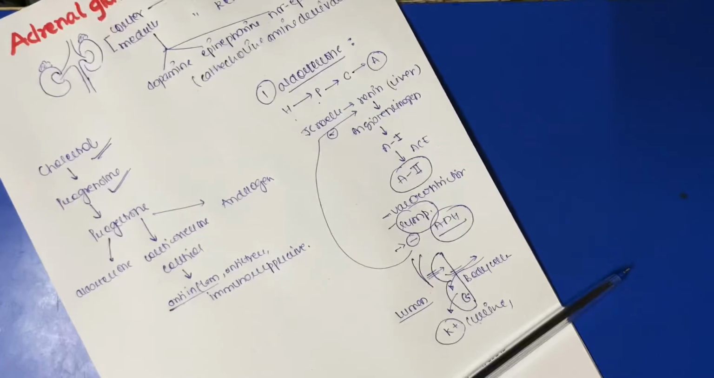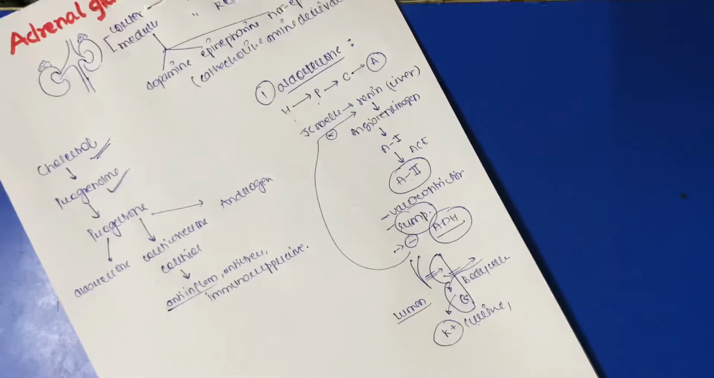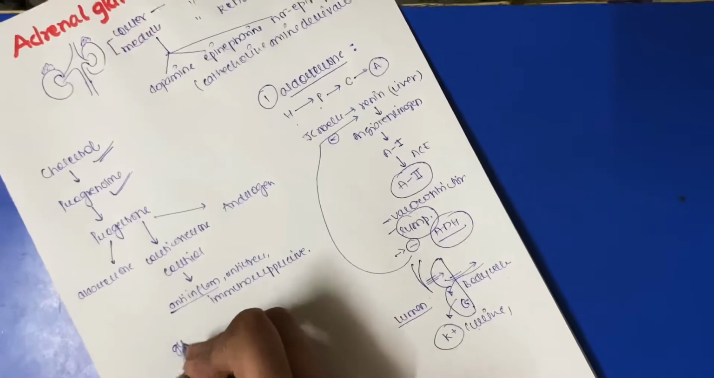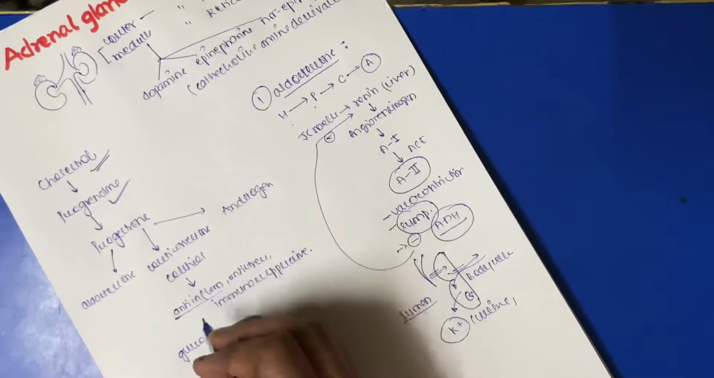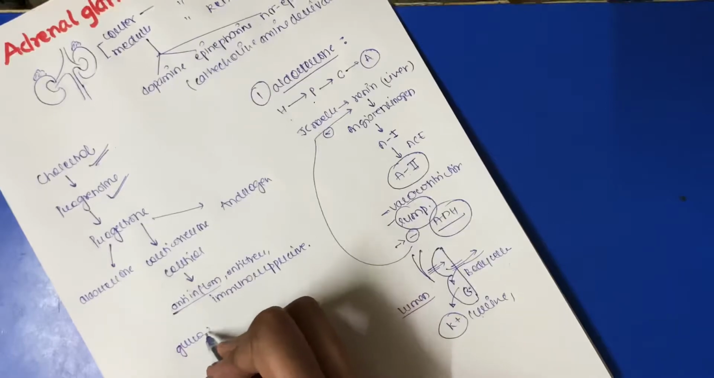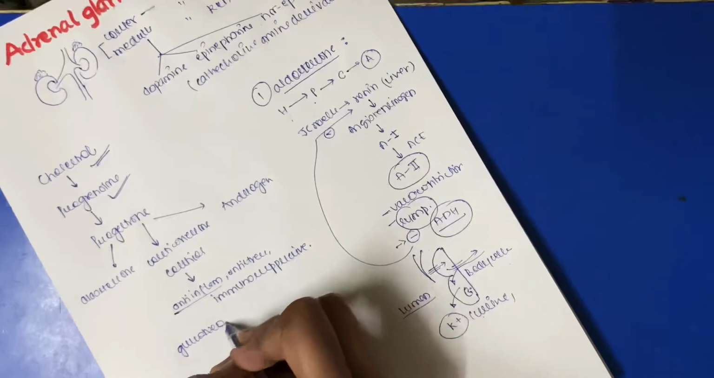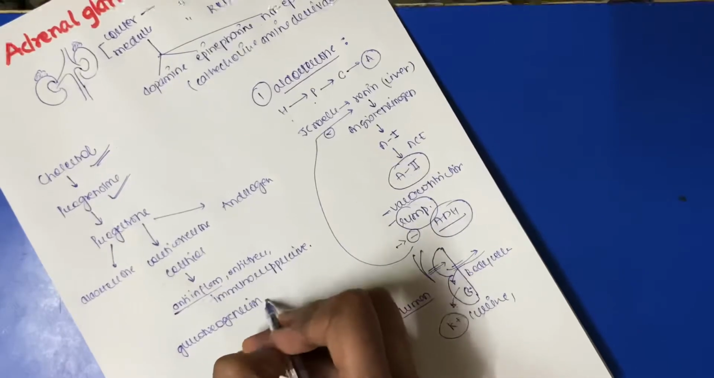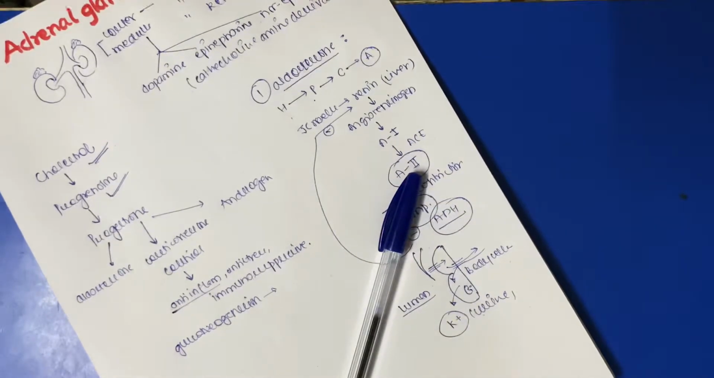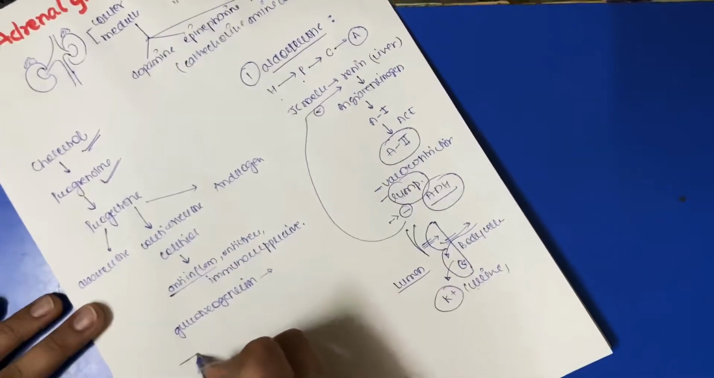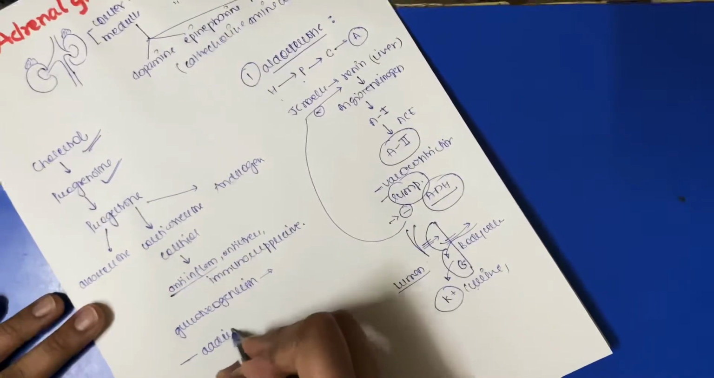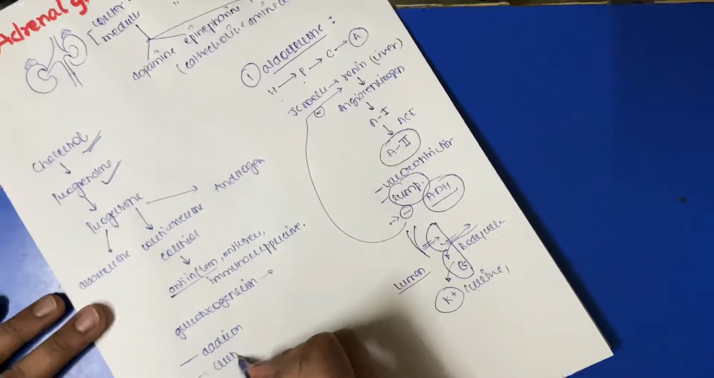It promotes gluconeogenesis, and it will break down glycogen, that is glycogenolysis. Sorry, it's so confusing, but don't confuse yourself, I will make it clear. Gluconeogenesis will form more and more glucose, and glycogenolysis means more and more glycogen will be broken down. Two diseases are there: Addison disease and Cushing disease.